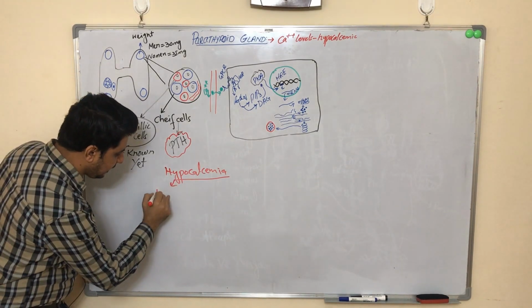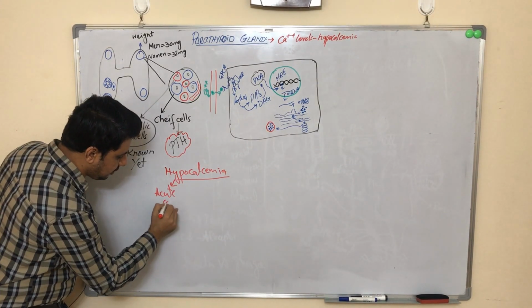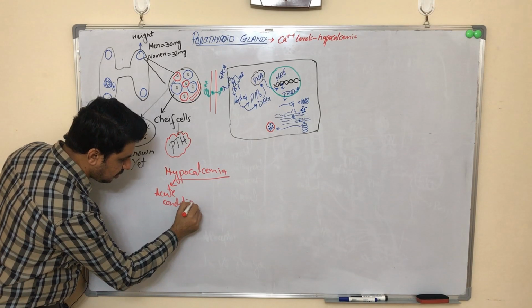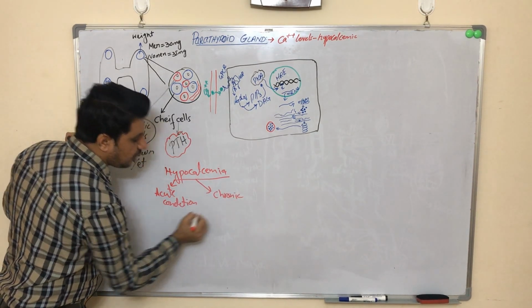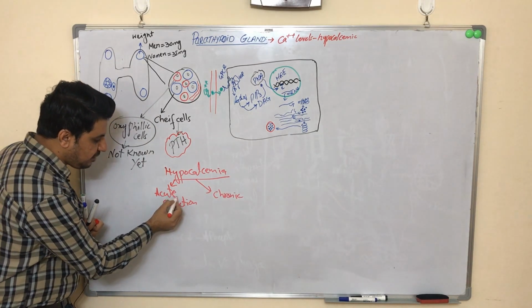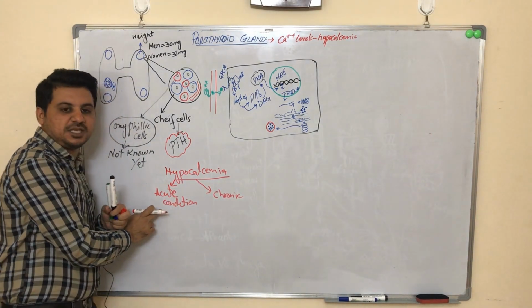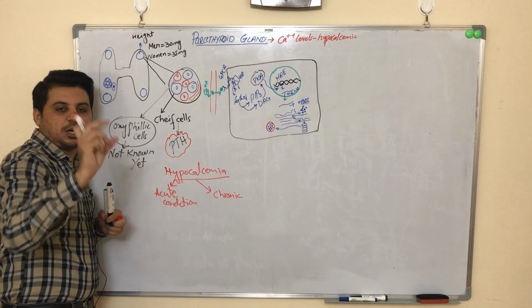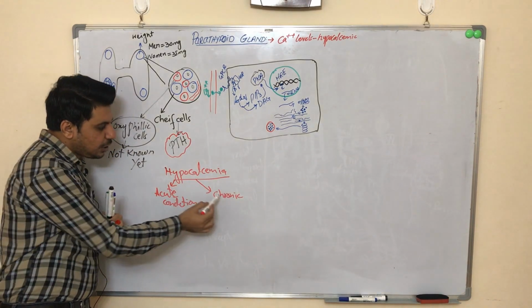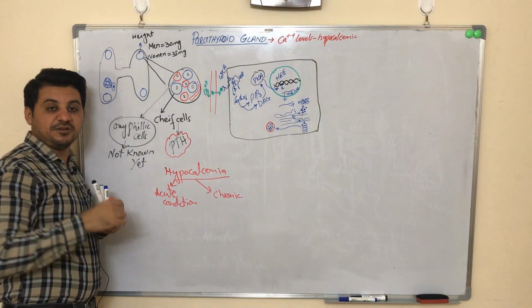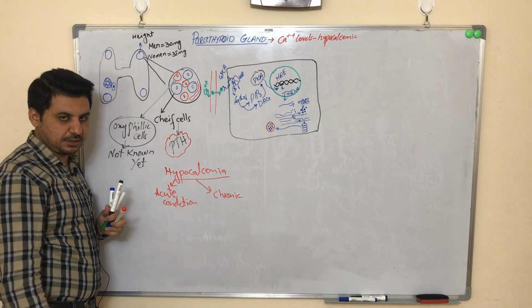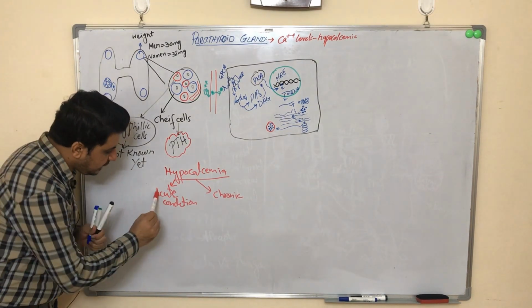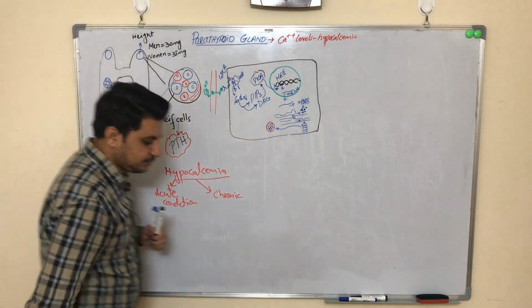Number one is the acute condition, and number two is the chronic condition. Acute condition means the levels of calcium dropped for a very short time period, and chronic condition means that the levels of calcium dropped for longer time periods. Is this clear to you now? Okay, now in case of acute condition, what will happen?